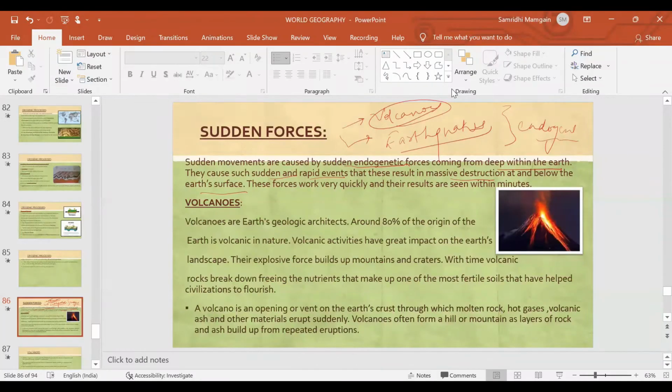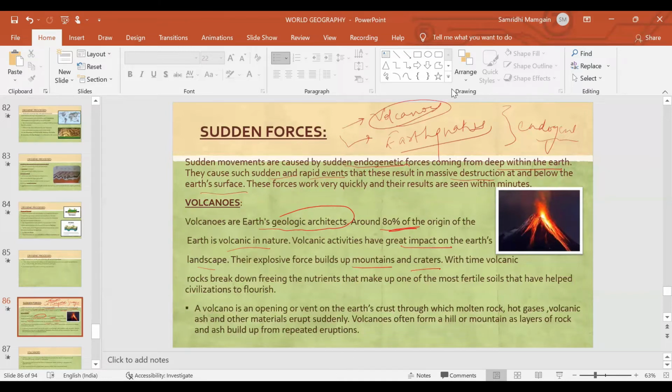So first of all, coming to volcanoes, around 80% of the origin of Earth is volcanic in nature. Most of the landforms formed on the surface of the Earth have volcanic origin. So volcanoes are also called Earth's geologic architect, as they bring changes to the surface of Earth. Volcanic activities have great impact on Earth's landscape. Their explosive force builds up mountains and craters.